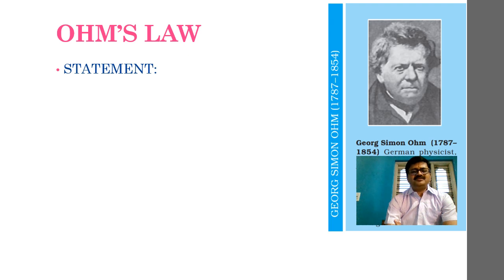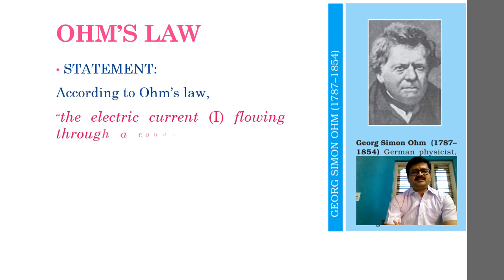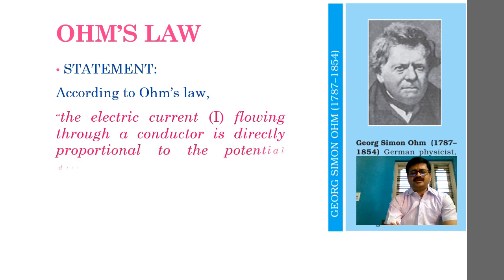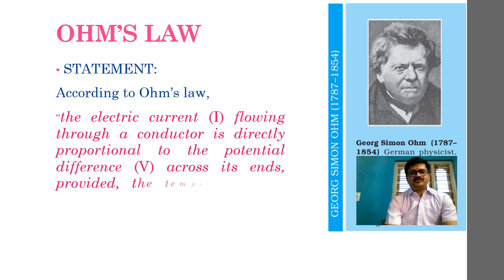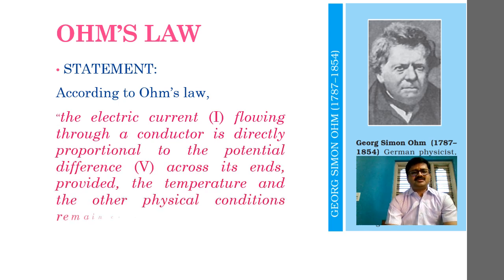The statement of this law is very simple. According to Ohm's law, the electric current flowing through a conductor is directly proportional to the potential difference across its ends, provided the temperature and other physical conditions remain constant. This happens to be one of the simplest laws that we can understand.